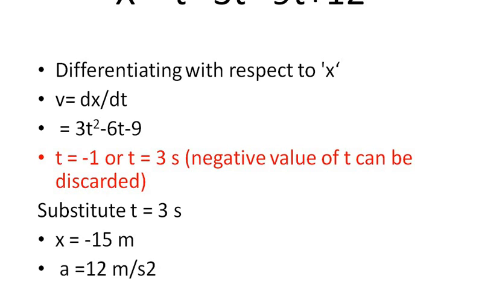And the acceleration a, how will you get it? It is d²x/dt², which is 6t − 6. Substitute the value t = 3 here and you will get the acceleration. A simple problem in straight line motion.